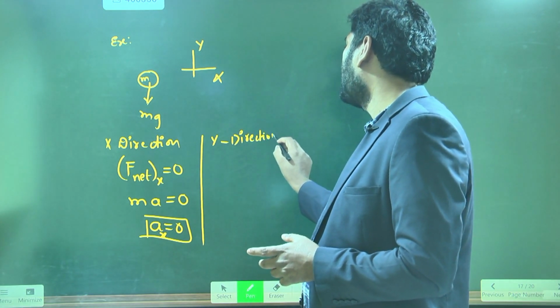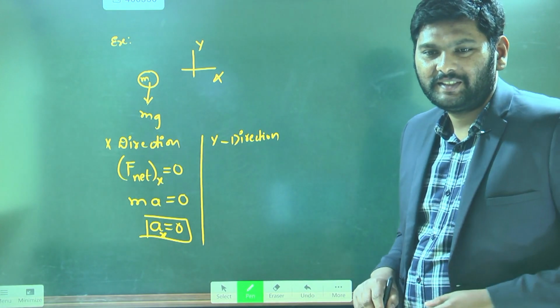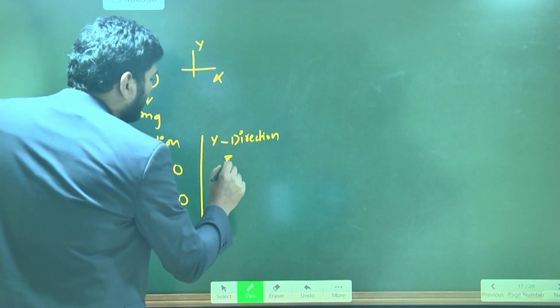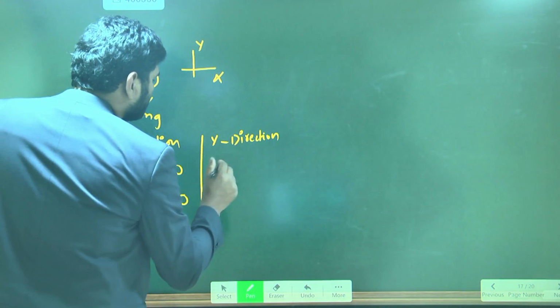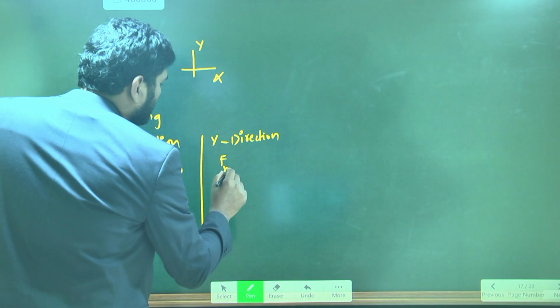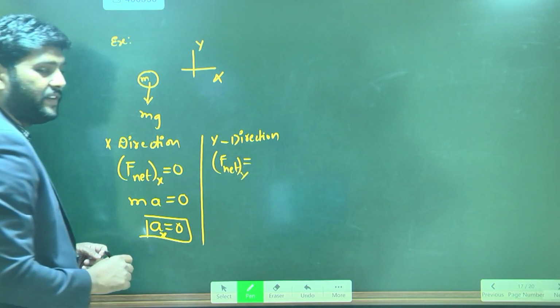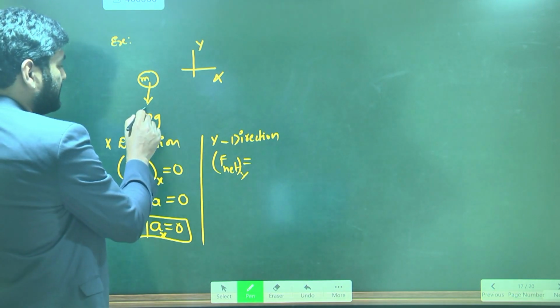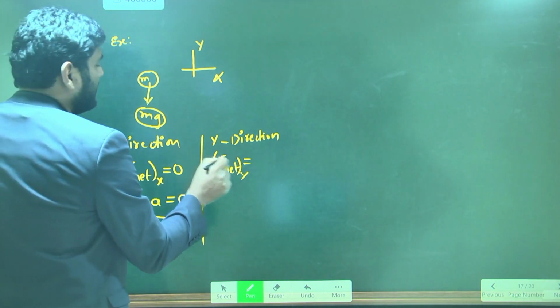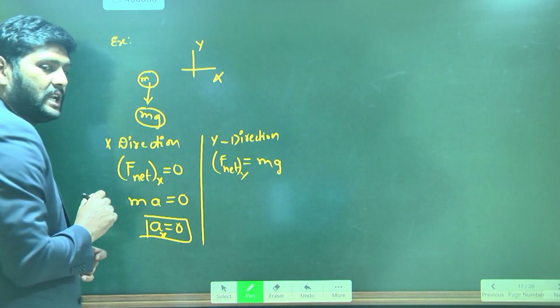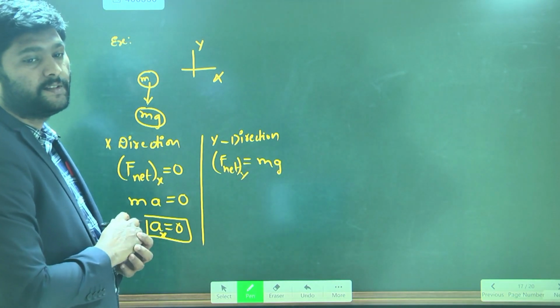How many forces are acting along y direction? One force. One force, very good. So F net along y direction is what? F net along y direction is mg. But according to Newton's second law, what is F net?